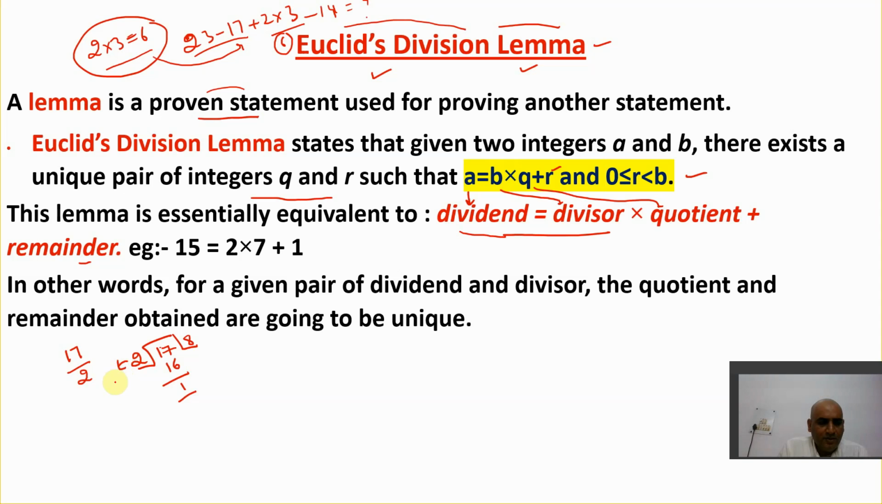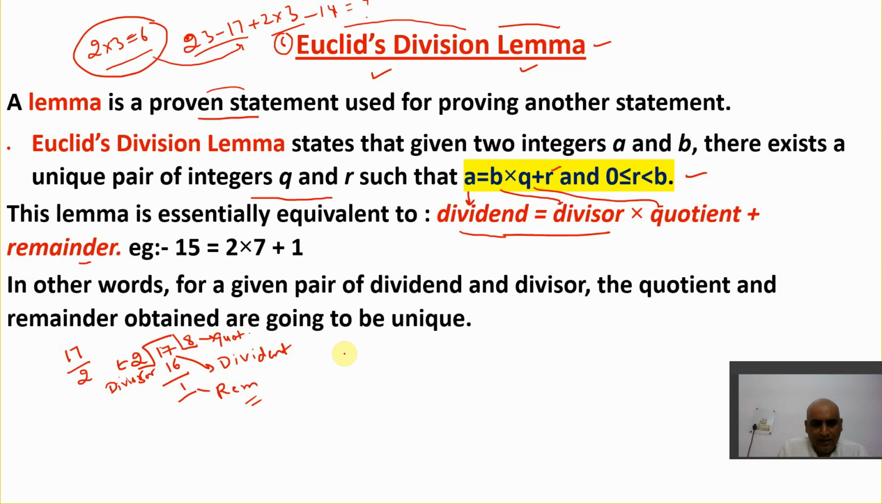This 2 is called what? This is called basically the divisor. And this 17 is called what? Dividend. The number which is going to be divided is called the dividend, right? The 17 is called the dividend. And this 8 is called what? Quotient. And this 1 is called what? Remainder.